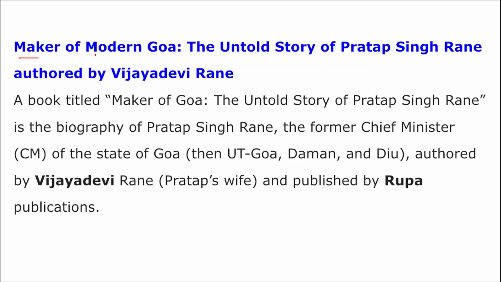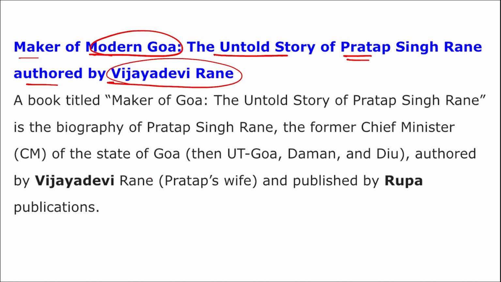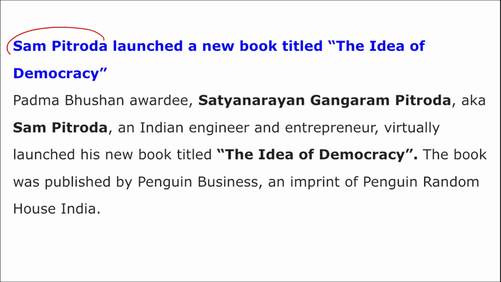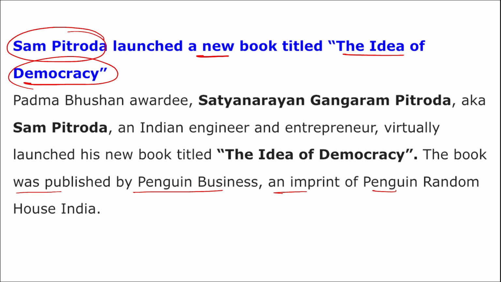Next is Maker of Modern Goa, the untold story of Pratap Singh Rane, authored by Vijaya Devi Rane. I repeat, Vijaya Devi Rane authored the book Maker of Modern Goa, the untold story of Pratap Singh Rane, and this will be published by Rupa Publication. Next, Sam Pitroda launched a new book, The Idea of Democracy, and the book was published by Penguin Business, an imprint of Penguin Random House India.